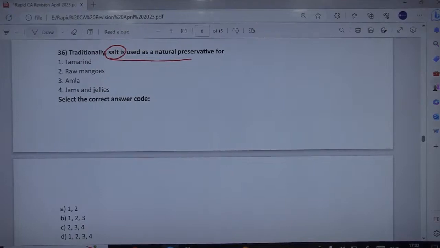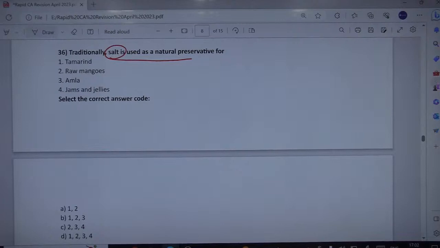So where do we use salt as a natural preservative? Tamarind is of course used. Raw mangoes, raw kache, as a natural preservative, and amla, of course, even amla.